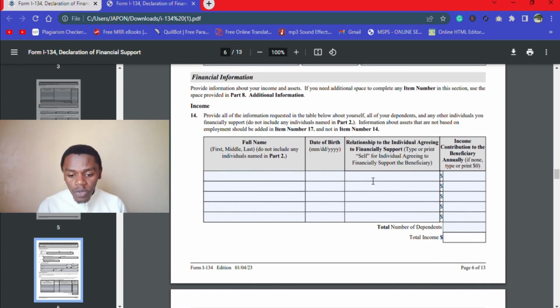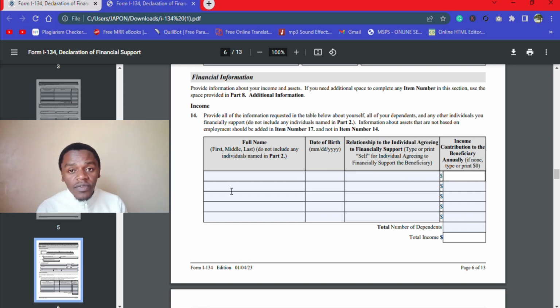And then we come to the financial declaration. Now here you declare your income, and you should do it this way. If you are employed, you state your names here, type your names here, the date of birth here just as we did before, and then you indicate the relationship. That is, if you are a man, you say here your names, your date of birth, and you say here the main sponsor, and then you put your annual earning here, the total annual earning.